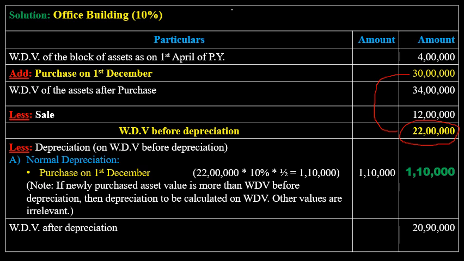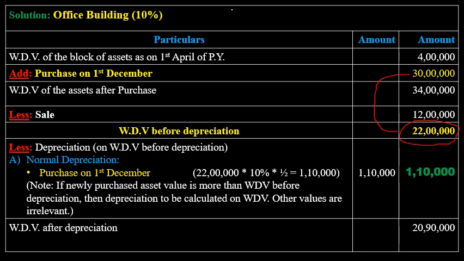Other values are irrelevant. Remember, whenever the value of newly purchased assets is more than the written down value before depreciation, then the value to be considered for the calculation of depreciation is written down value before depreciation, not the other values. The ultimate value for the depreciation is the written down value before depreciation.